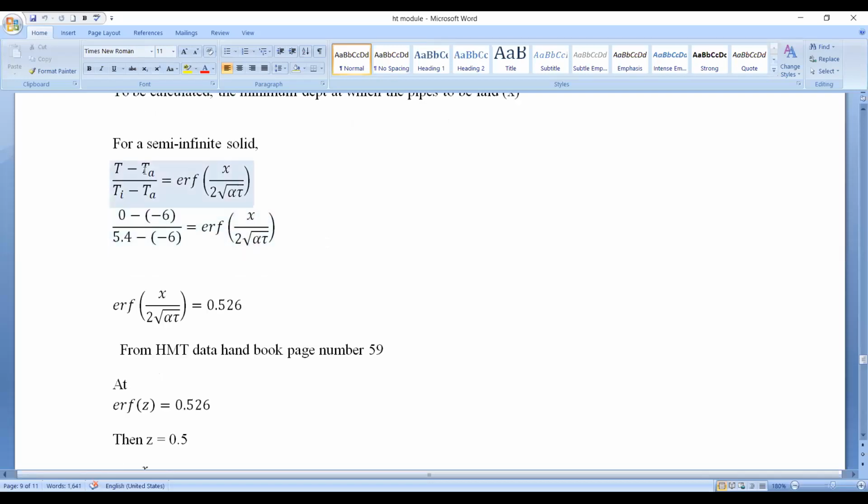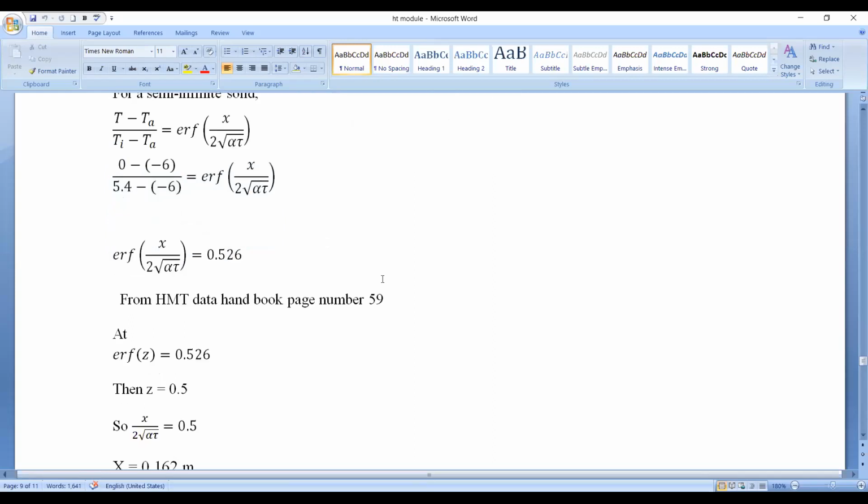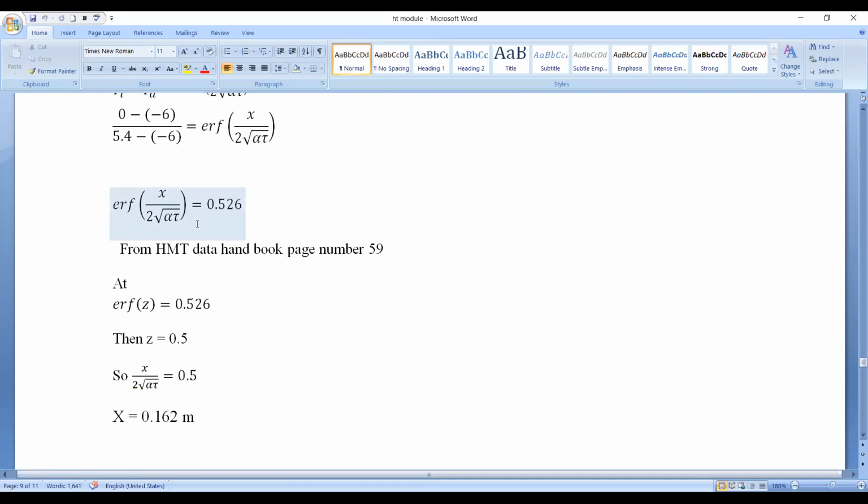Substitute all the values. This is the surface temperature minus 6 degrees centigrade, Ti is 5.4 degrees centigrade, and error function of x divided by 2 root alpha tau. Now, a very important thing is how to find the value when the error function of x divided by 2 root alpha tau equals 0.526.